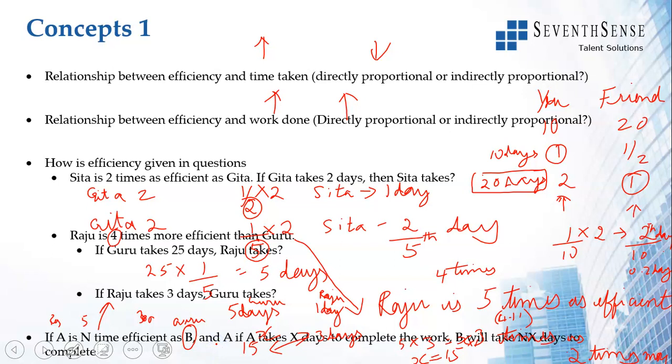Remember this. You have to see whether you have to multiply or divide. The person who is more efficient will take less time. Just remember this. So Raju is taking 3 days, Guru will take nx days. 5 into 3, 15. The other way around, if Guru is taking 15, Raju will take 15 by 5, which is 3 days.